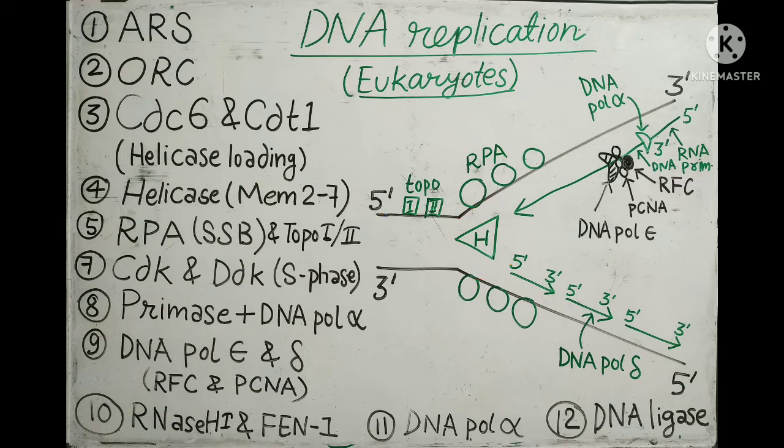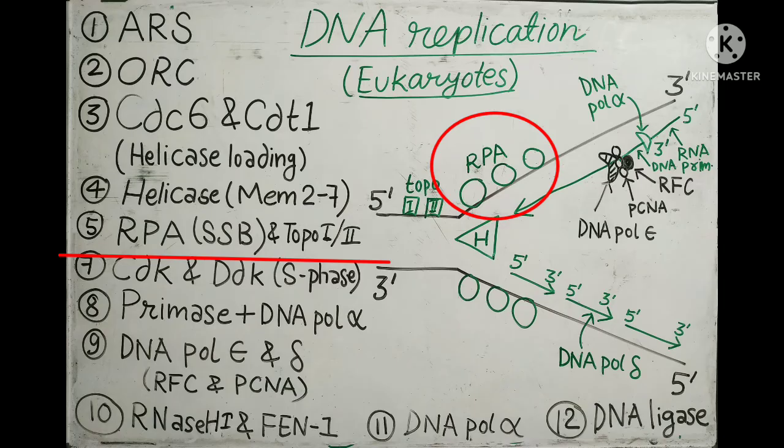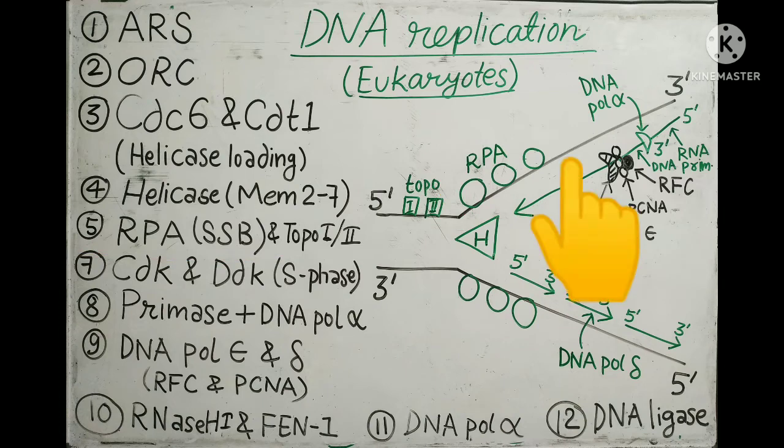Helicase is required for unwinding of DNA, and in this way the single stranded DNA will be formed where the RPA, which is replication protein A, will bind. It gives stability to the single strand. It acts as a single stranded binding protein. After that, due to unwinding, strain develops in the DNA, which is resolved by topoisomerase 1 and 2 by the use of ATP.